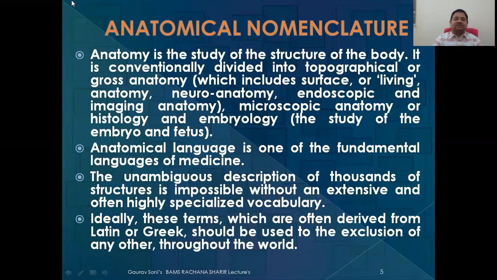Anatomical nomenclature. Anatomy is the study of the structure of the body, as we already said. It is conveniently divided into topographical or gross anatomy, which includes surface or living anatomy, neuroanatomy, and endoscopic or imaging anatomy.